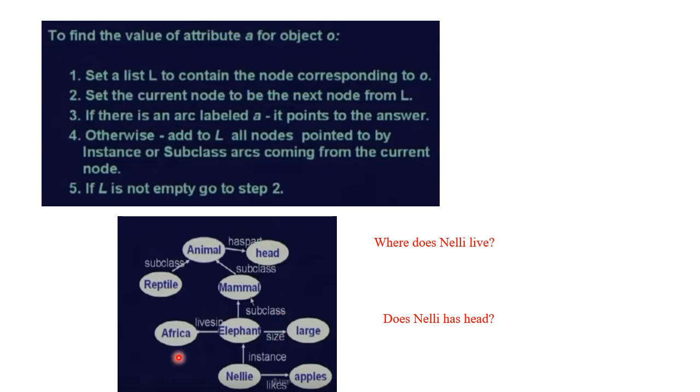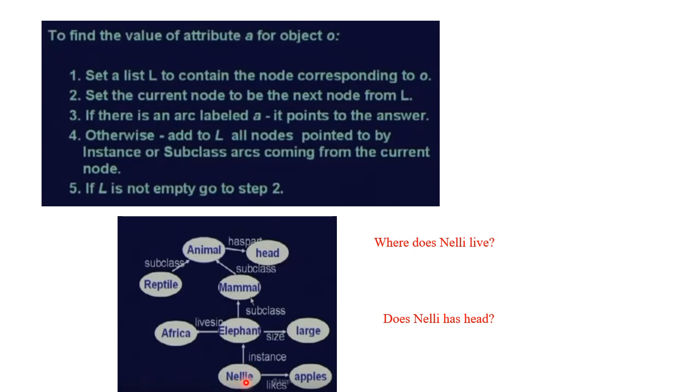We are given a semantic network and asked a question, where does Nelly live? Now the object O is Nelly and the attribute that we want to find is lives. Here Nelly is the initial object from where we start our traversing. Nelly has no relation lives.